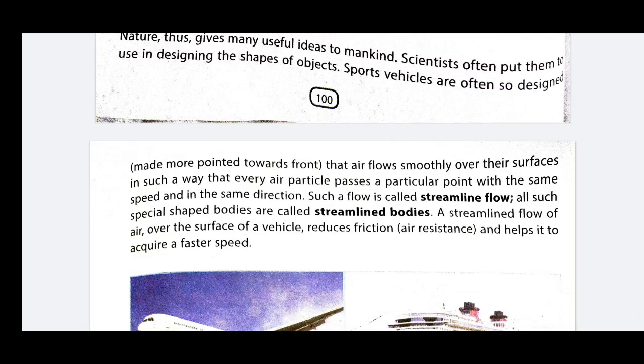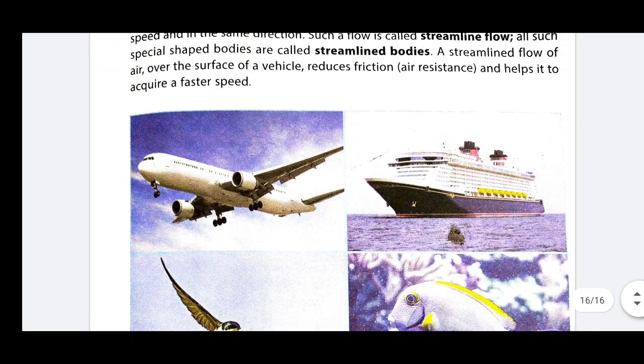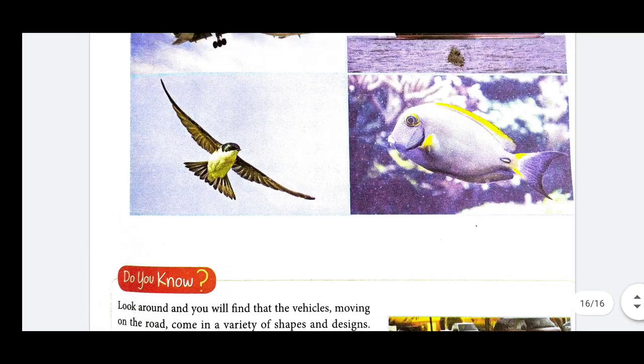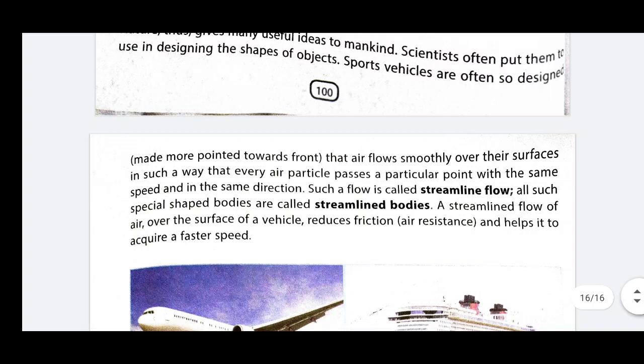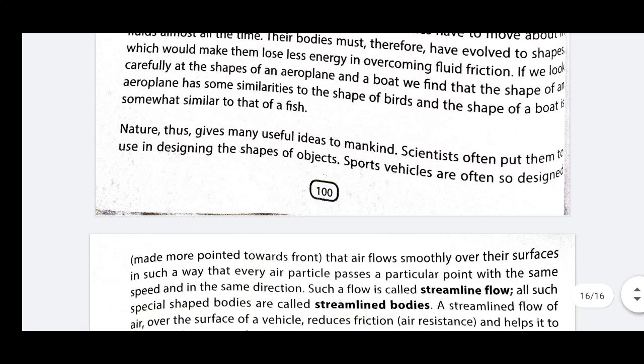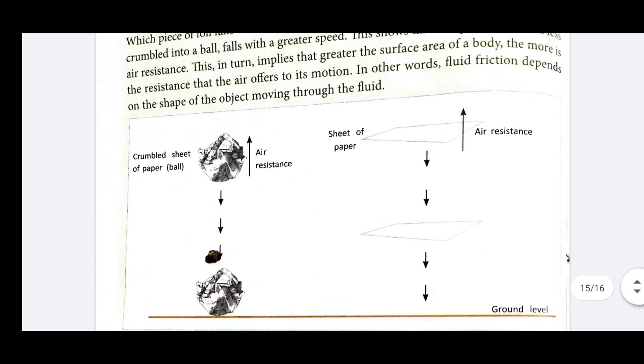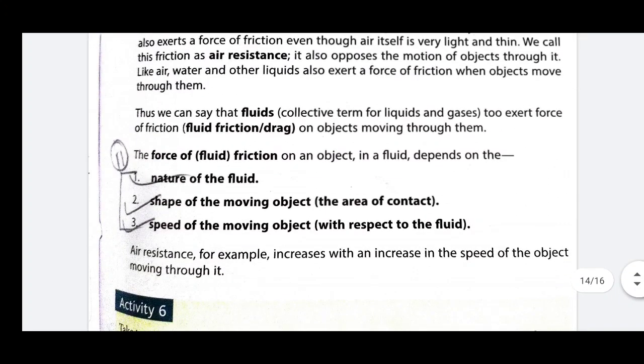Now, one more topic is streamline flow and streamlined body. You see, our ships and boats are designed in such a way that they are pointed in the front. Why? Because if ships or boats are pointed in the front, they are capable of penetrating the fluid.